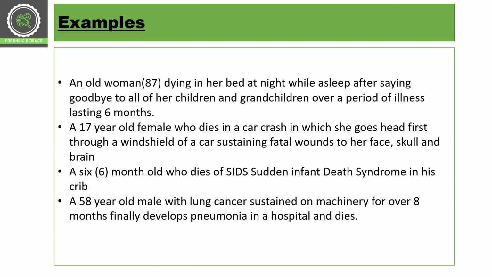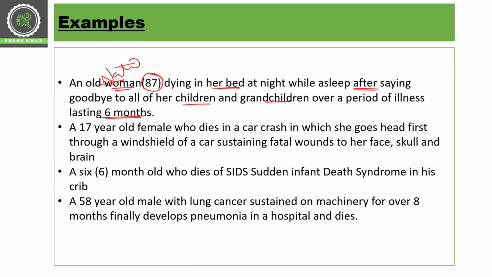Here we have some examples. For example, an old woman aged 87 dying in her bed at night while sleeping after saying goodbye to all the children and grandchildren over a period of illness which lasts for 6 months. This is a natural type of death.